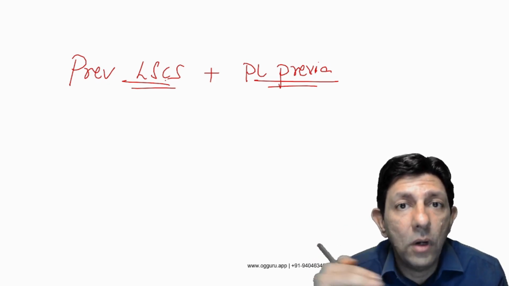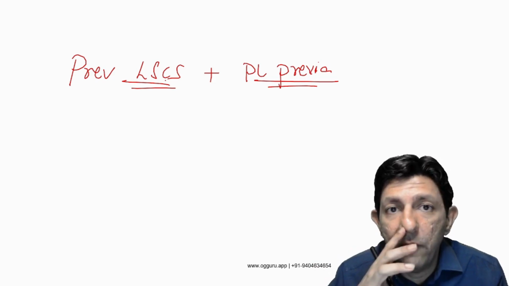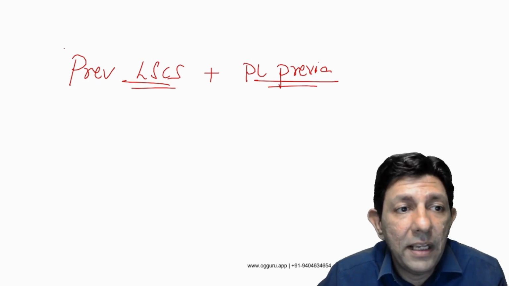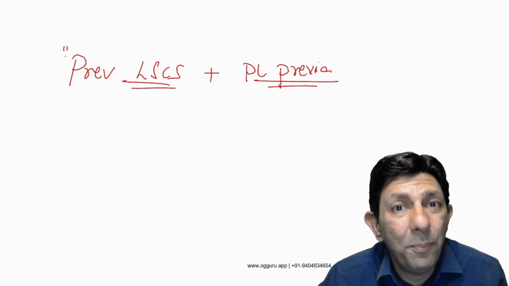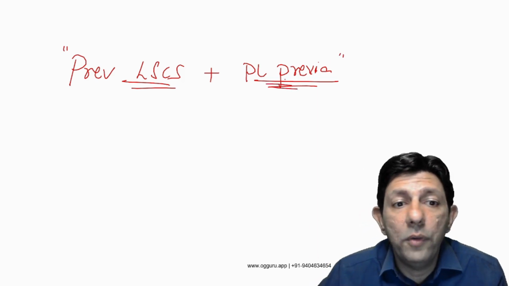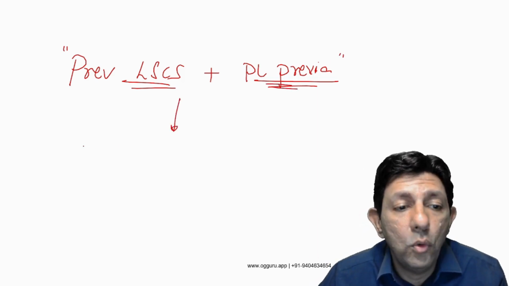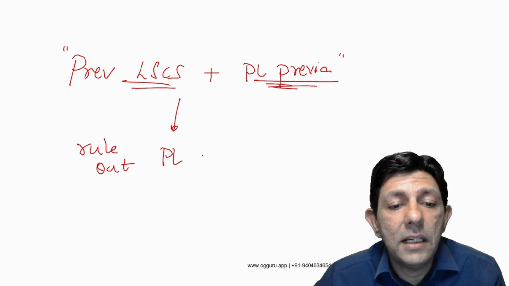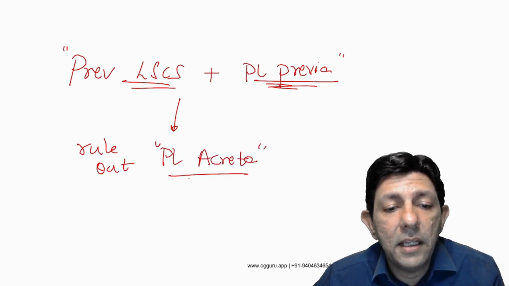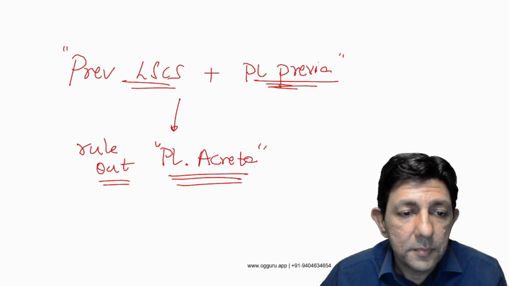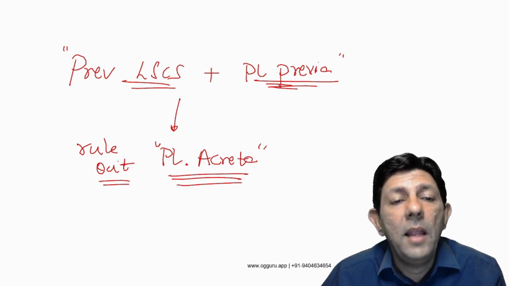We are supposed to do a color Doppler and sonography, sometimes even MRI, to rule out placenta accreta. So whenever I have a patient with a previous LSCS history and now the placenta is low lying, not moving up, what do I always need to do? Sir, you need to rule out placenta accreta. Okay, rule out placenta accreta on ultrasonography and color Doppler. There are different guidelines and criteria for that because of previous LSCS.